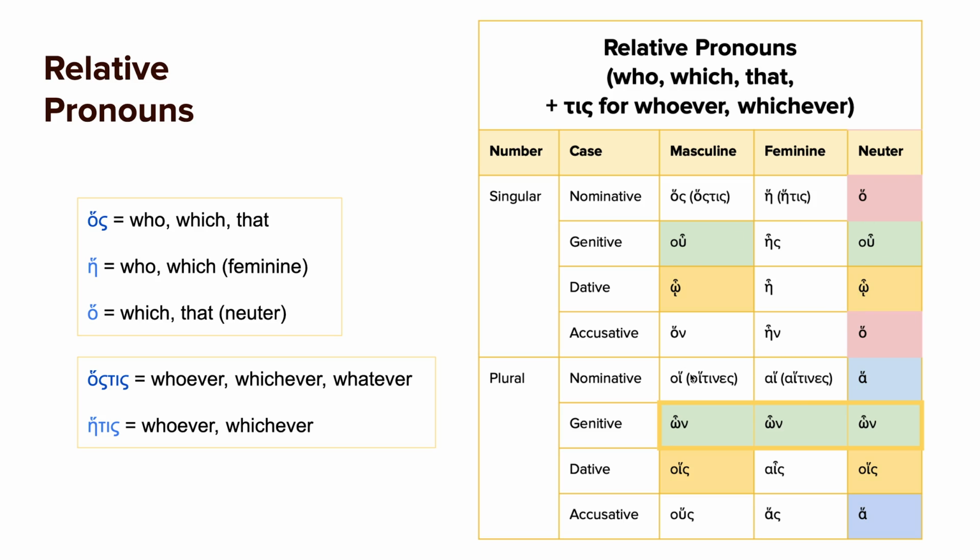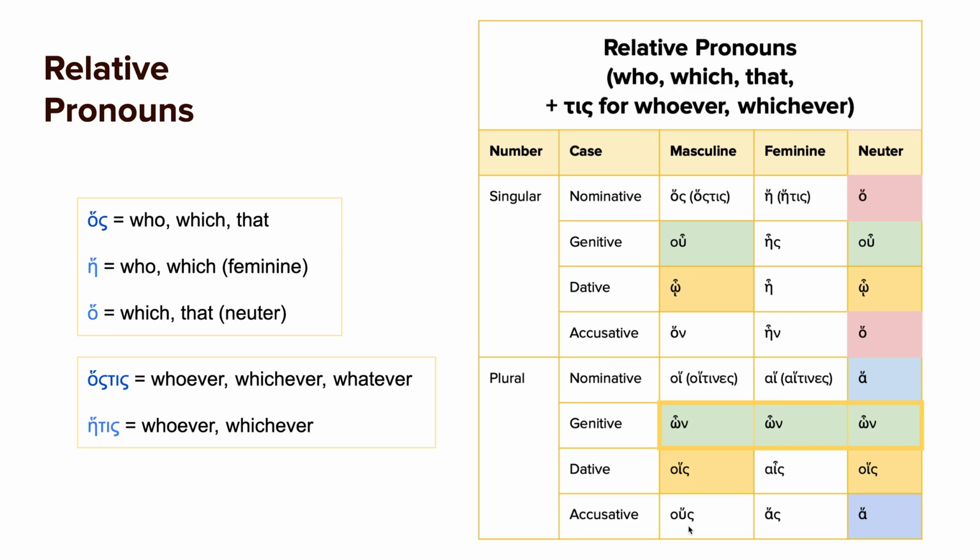And then the plural is the same for the masculine plural of the article as it is with the relative pronoun. So you wouldn't be able to tell the difference, but sometimes they use hoitines, those who. And hai is the same as well for the feminine plural nominative. And ha is the same for the neuter. But then you don't have ton. You have hon, and then hois, hais, hois instead of tois, tais, tois.